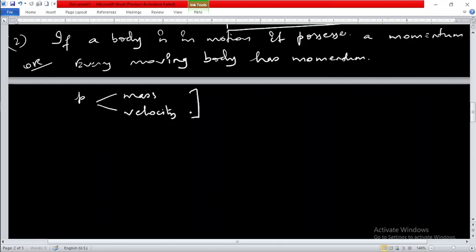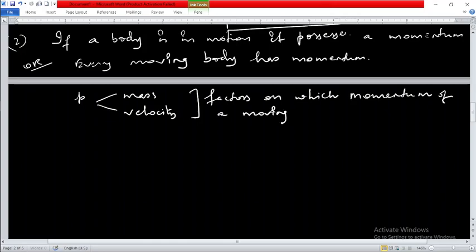These are the two factors on which the momentum of a moving body depends.